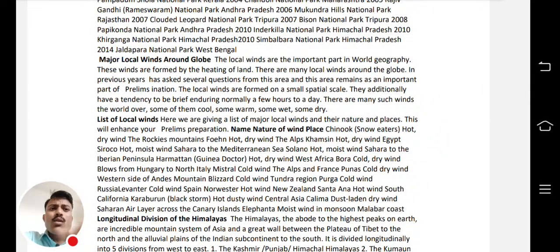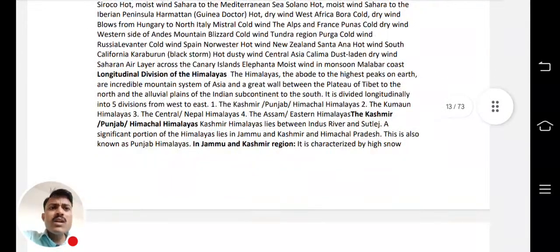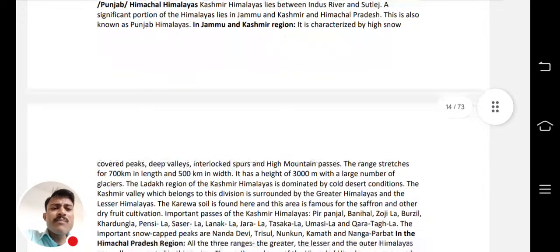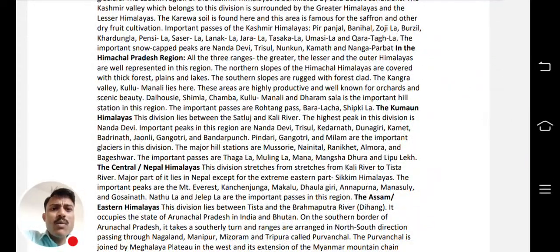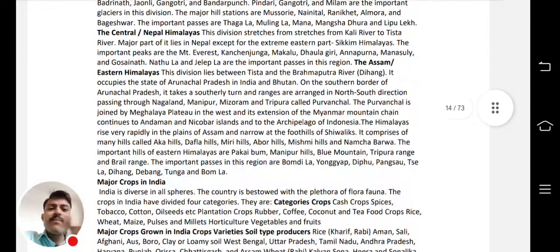Okay, major local winds around the globe, which are the local winds, their places and so on. The name and nature of the wind, whether it is a hot wind or cold wind, place and everything. Now the longitudinal division of the Himalayas, how the Himalayas are divided into Punjab Himalaya, Jammu Kashmir Himalaya, Sikkim Himalaya, Himachal Pradesh Himalaya. So the Himalayan divisions are also there, like Kumaun Himalayas, Nepal Himalayas, Assam Himalayas. Okay, so up to this.